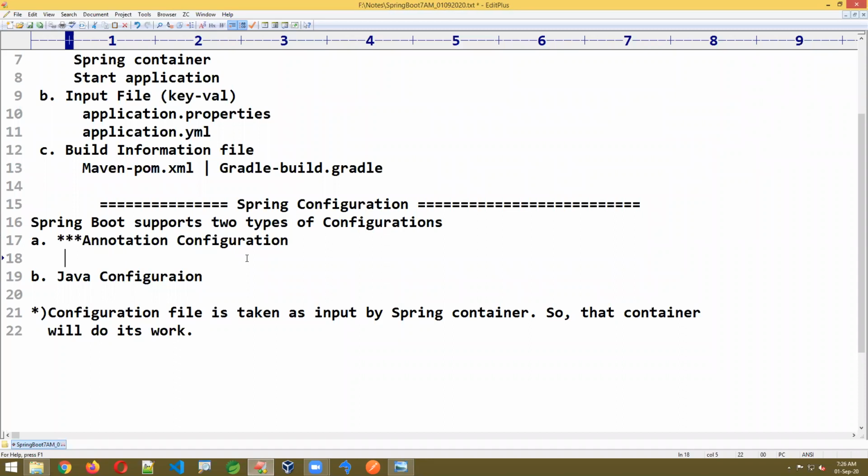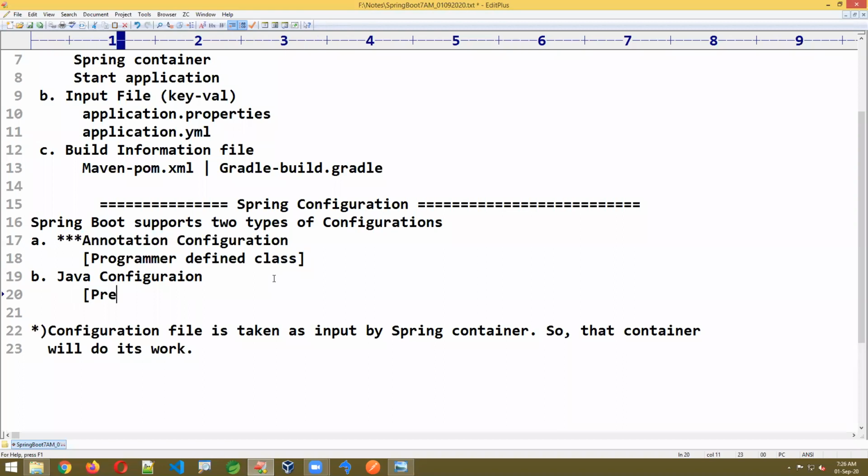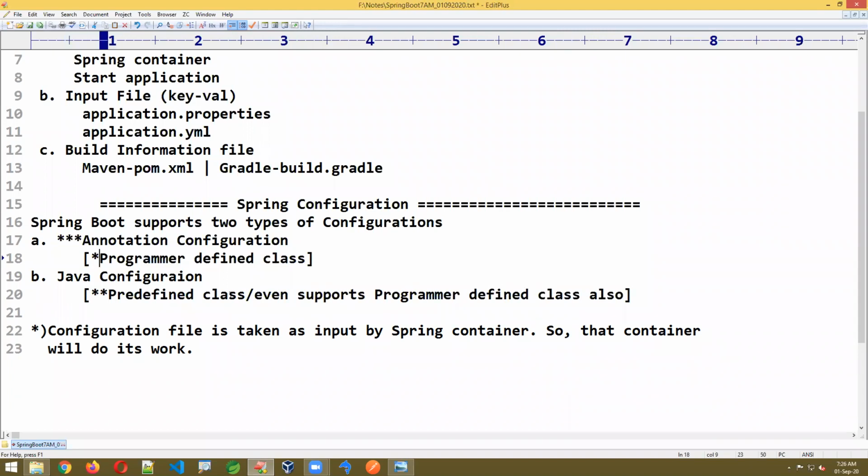A simple technique I'm giving here: if it is a programmer defined class, then use the concept of annotation configuration. And if we have a predefined class, you can go for Java configuration. Java configuration even supports programmer defined classes also, but it is mostly recommended for predefined ones.